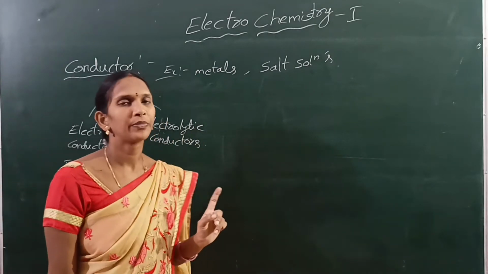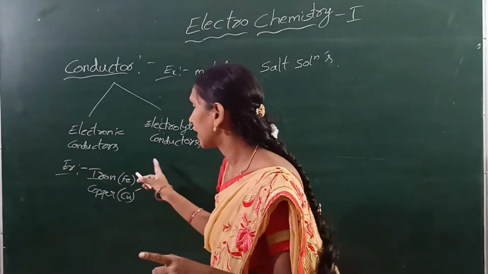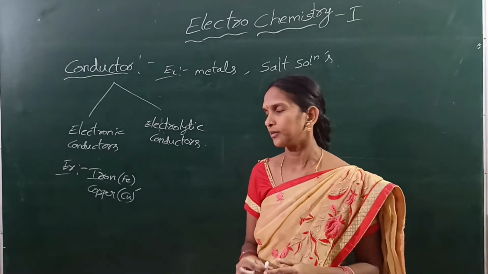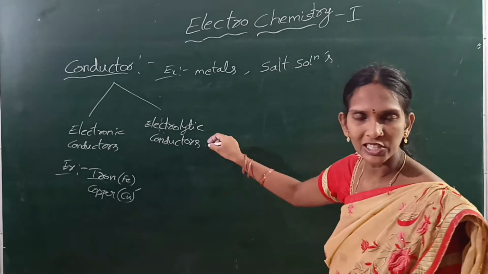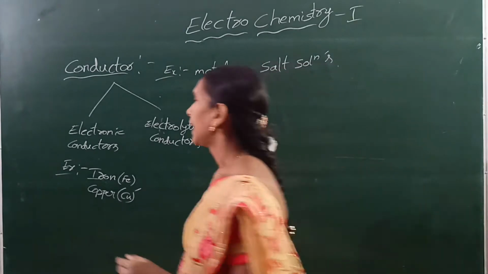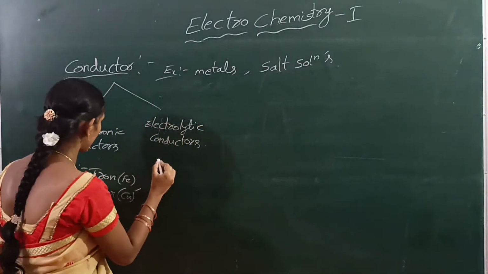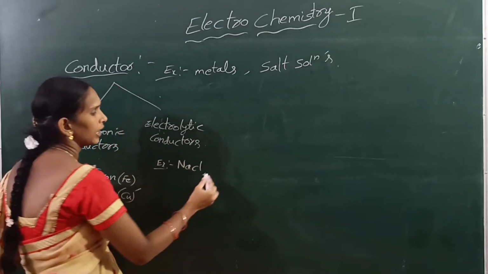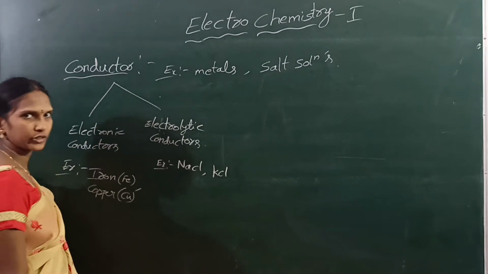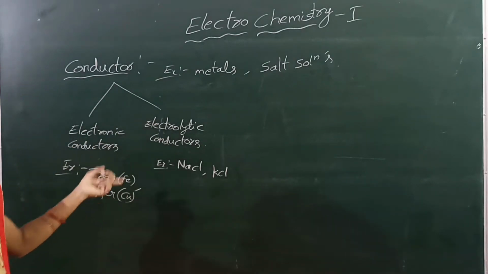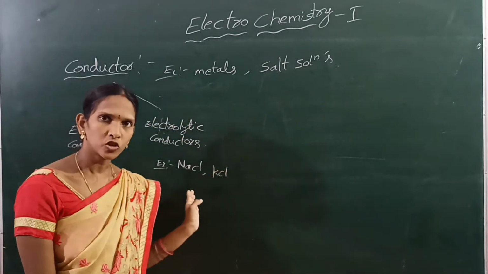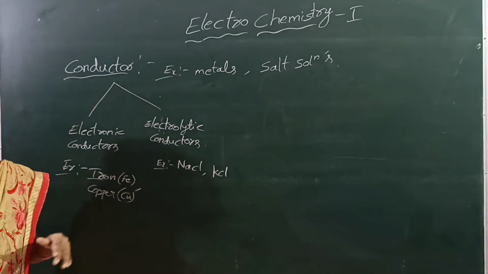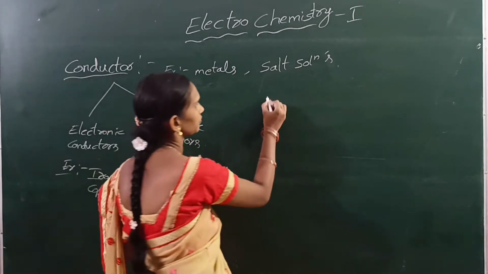Electrolytic conductors are the compounds which undergo chemical change during the flow of electricity. Examples are salt solutions, meaning sodium chloride solution and potassium chloride solution. Iron and copper are the metals, and salt solutions means sodium chloride and potassium chloride. These are the conductors.